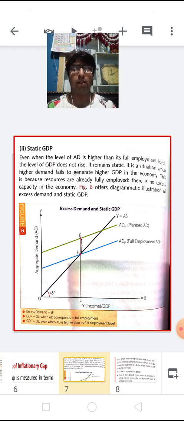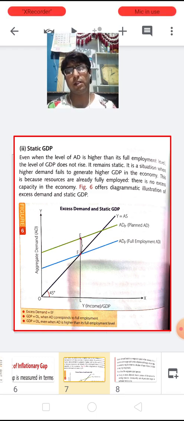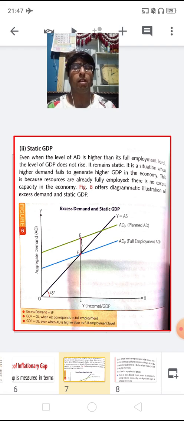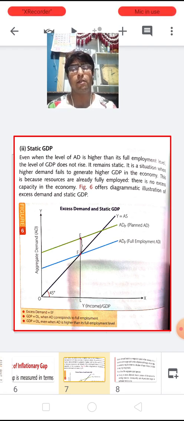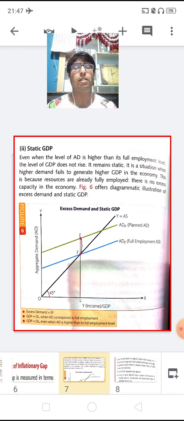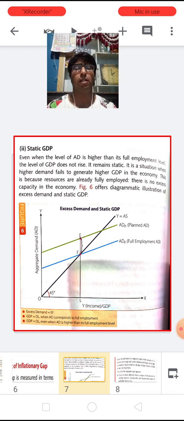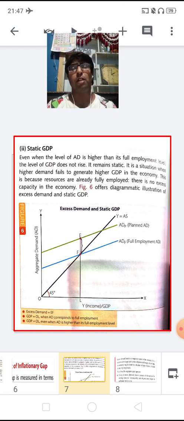And if again there is a high demand, or if there is an excess demand in an economy, then it is a situation where the higher demand fails to generate higher GDP in the economy. I mean, we are not going to increase further employment opportunities because we are already working at full employment equilibrium.